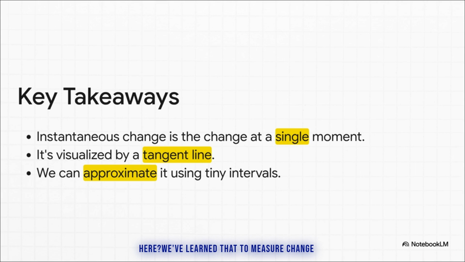So, what's the big takeaway here? We've learned that to measure change at one specific moment, you can picture it as a tangent line, and you can calculate it by looking at the average change over smaller and smaller intervals. And trust me, this idea isn't just for speeding tickets or rocks on Mars. It is a cornerstone of physics, engineering, economics, you name it.